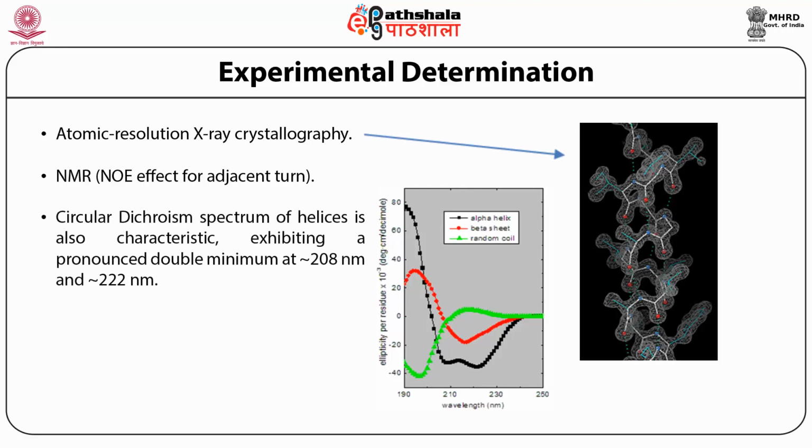We can also do circular dichroism, and it shows very characteristic peaks at 208 nanometer and 222 nanometer for alpha helix. Definitely for beta sheet or random coil, we have a different CD signature. And we can also look at cryo-TEM.